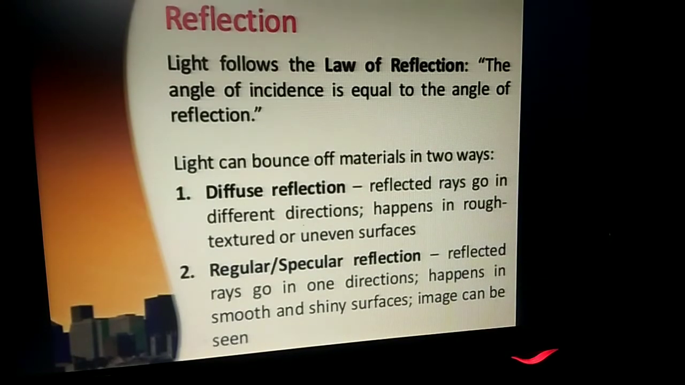Whereas regular reflection, specular reflection or smooth reflection takes place when the light rays fall on a smooth surface or smooth reflector, for example a mirror or aluminum foil, and in this case all the incident rays are parallel with each other, as well as the reflected rays. This gives a glare view to our eye.